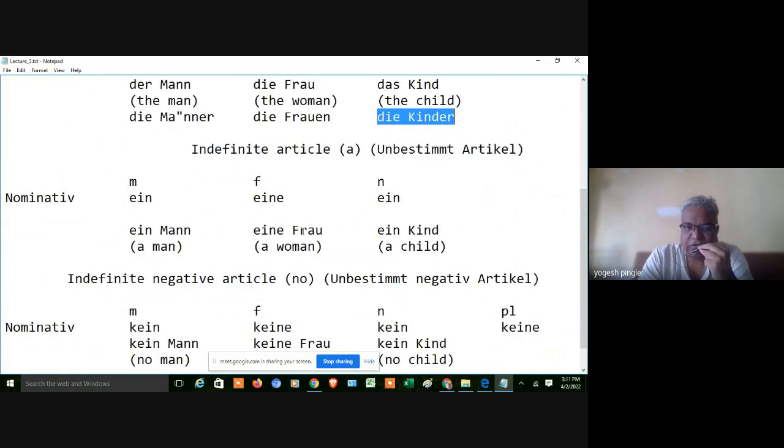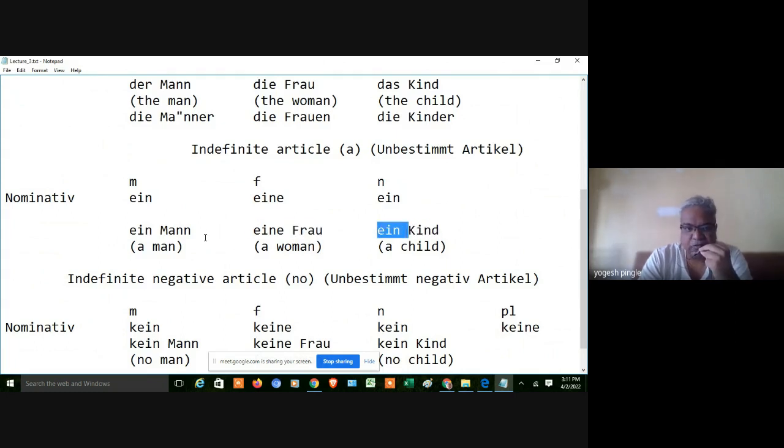We have also seen something called the indefinite article, also called the unbestimmt article. The nominative form is ein, eine. So here we have ein Mann, eine Frau, ein Kind.